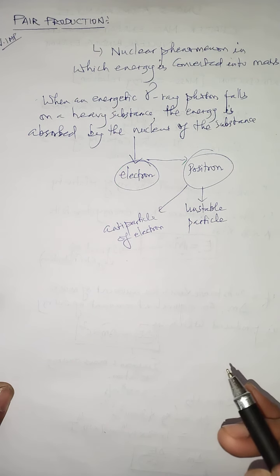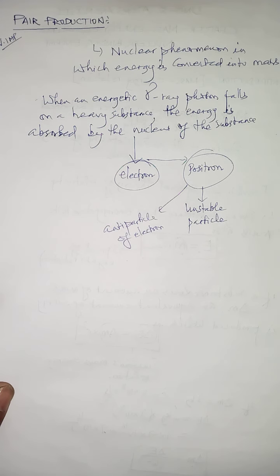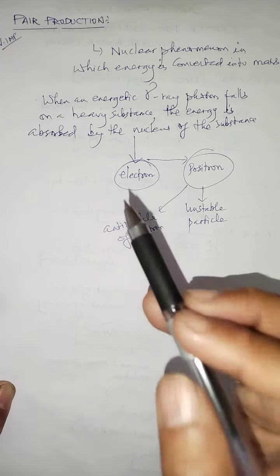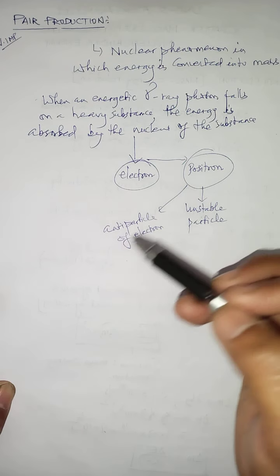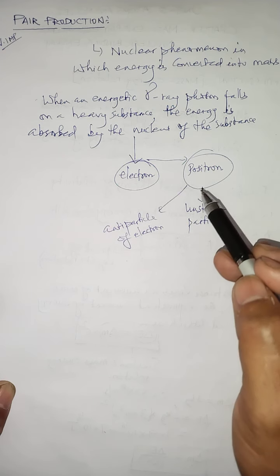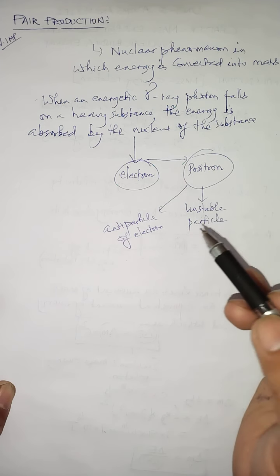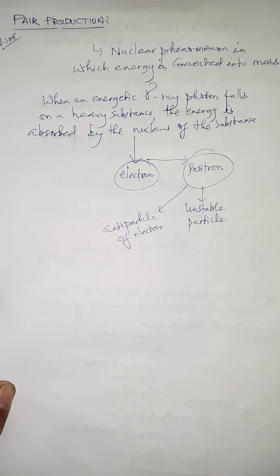That's why the phenomenon in which energy supplied to the substance gets converted into two particles in the form of mass is called pair production.